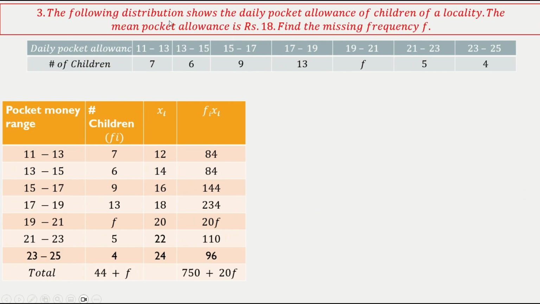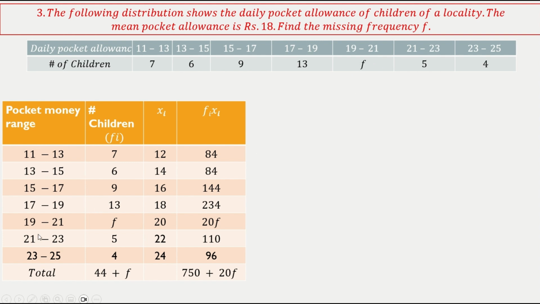The following distribution shows the daily pocket allowance of children of a locality. The mean pocket allowance is rupees 18. Find the missing frequency. In this question, it is slightly different. They gave the mean already. The mean is 18, and one of the frequencies is missing, which they want us to find.